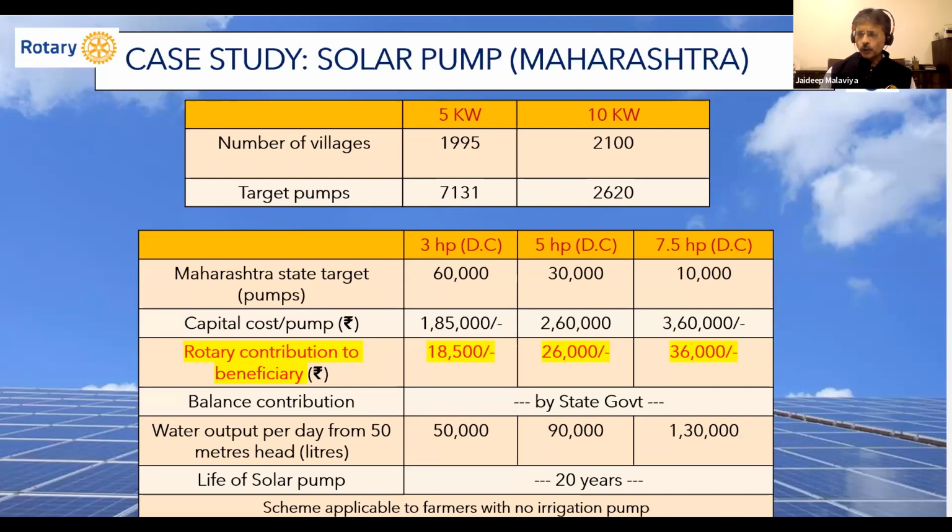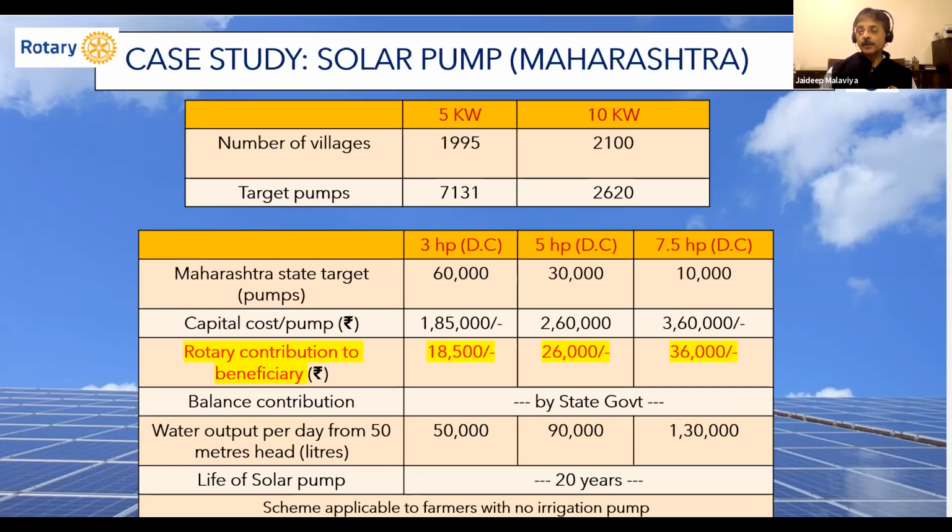Is that a big amount for a Rotarian to spare, or maybe a club? We're just asking for 18,500 rupees. I'm sure it's not much. Maybe about $200 if there are some international participants, between $200 and about $380. That's the only contribution. You will make the life of a farmer so happy, and mind you, these have a life of 20 years. For 20 years he will have an output, a source of income.